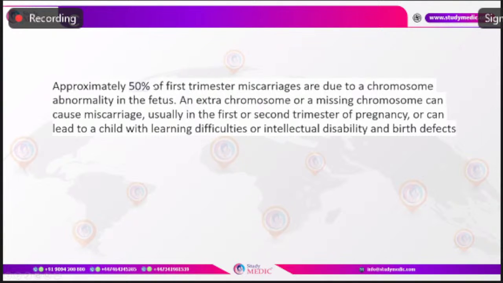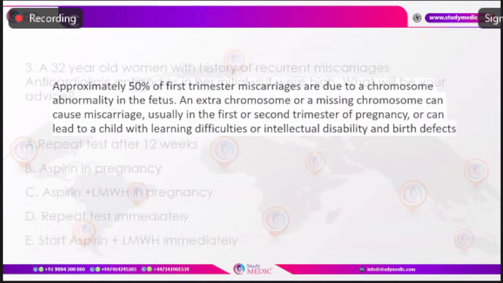Also, in recurrent pregnancy loss, it's mainly contributed by structural chromosomal abnormalities rather than numerical chromosomal abnormalities, because as the number of pregnancy losses increases, the risk of having a numerical chromosomal abnormality reduces, as it occurs mostly sporadically.